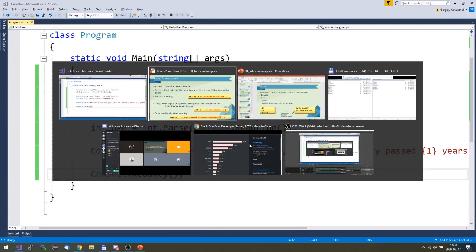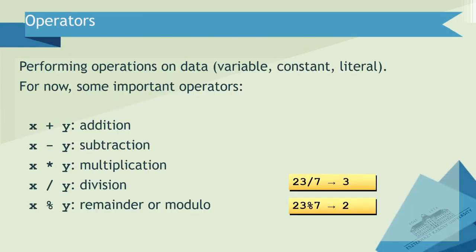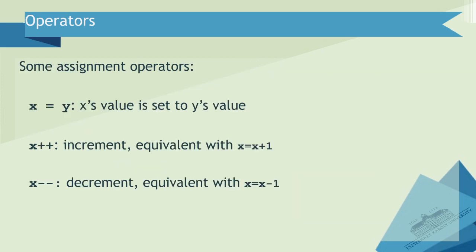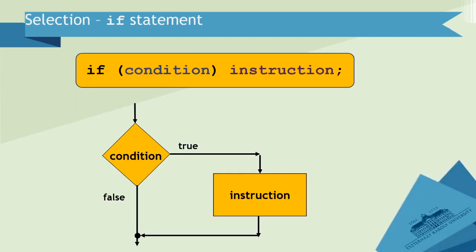Okay, guys, so I'm running out of time. Next time we'll continue with the rest of this introductory slideshow. So we are going to learn about several operators we can use. Some of those you already know. And then the next very important topic will be the if statement, how you can check if a condition is true or false, and depending on the value of this condition, you can either execute an instruction or you don't.